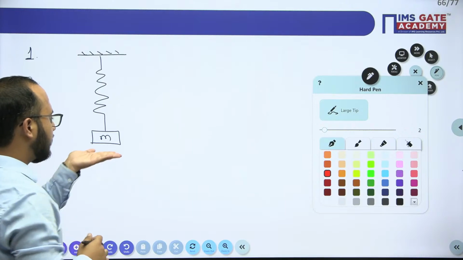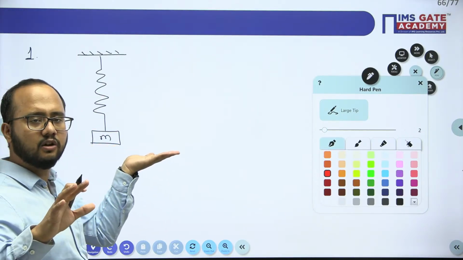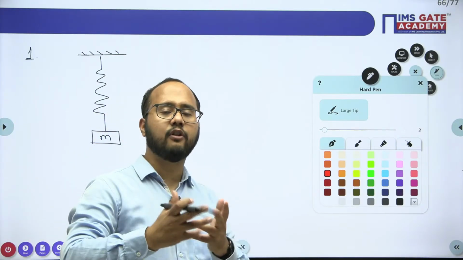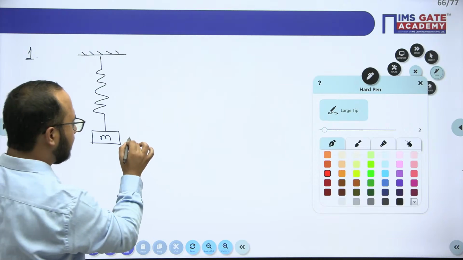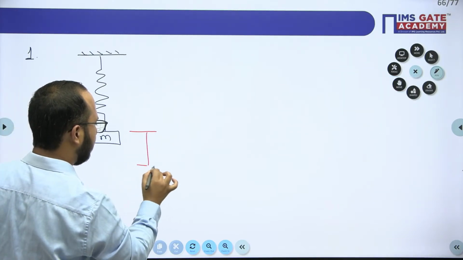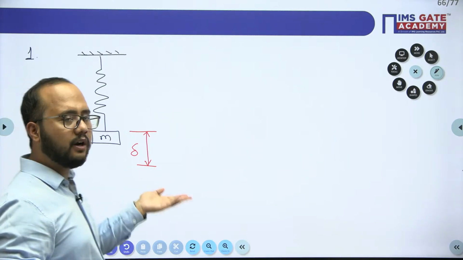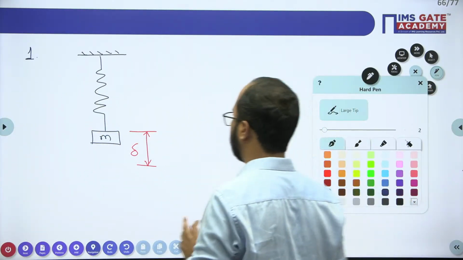If I hold this mass, obviously the spring is not in a stretched condition. There is no deformation in the spring. I will call this spring an undeformed spring. But if I release this mass, obviously some static deflection will be there, and at that point it will be in a static equilibrium condition.